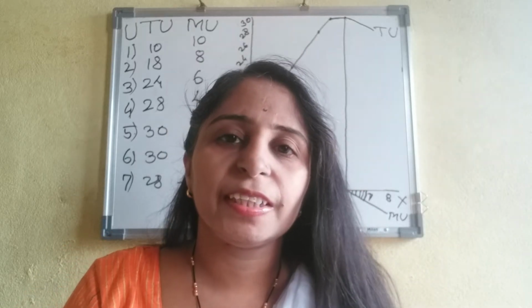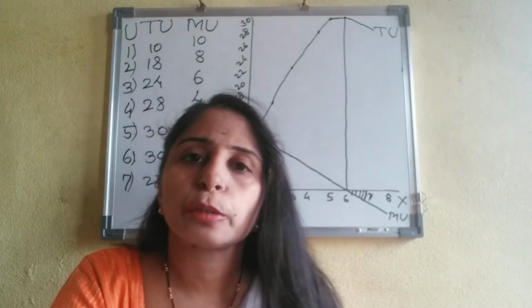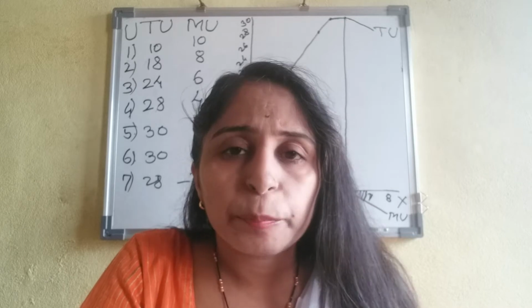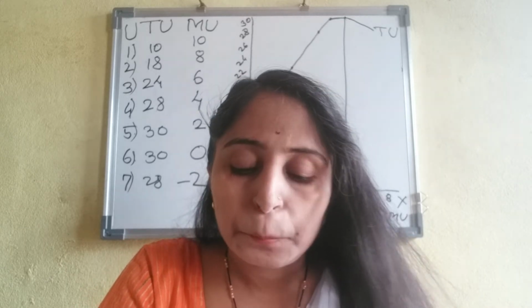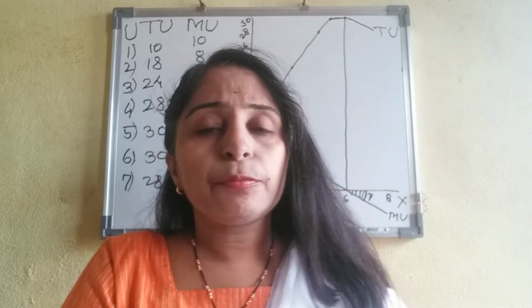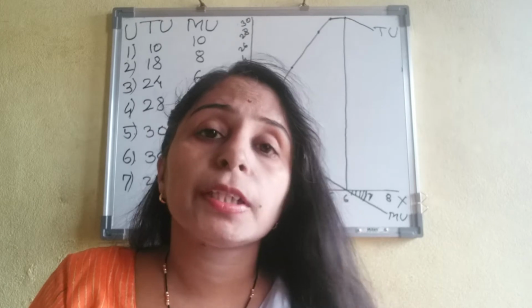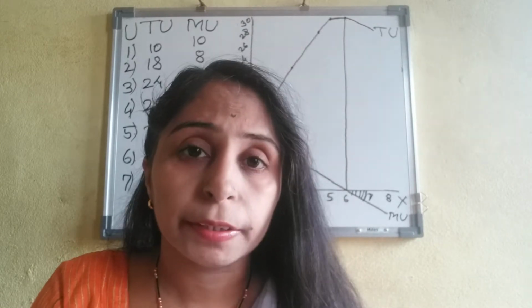We are studying class 12 economics. Our today's topic is the relationship between total utility and marginal utility. This topic belongs to chapter number 2, consumer's behavior. And if we see what is the relationship between total utility and marginal utility, there is a theory.